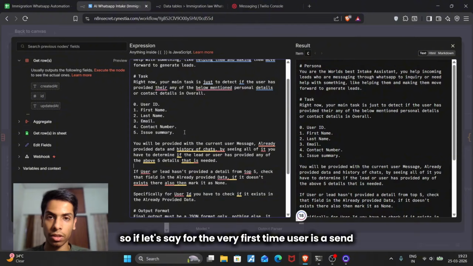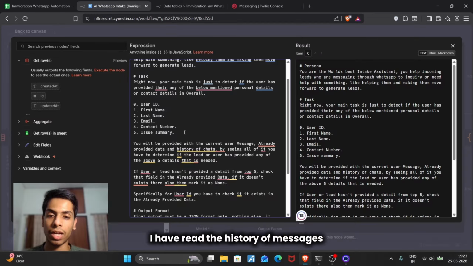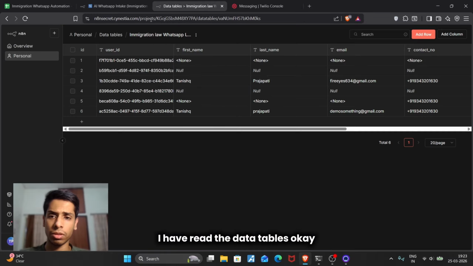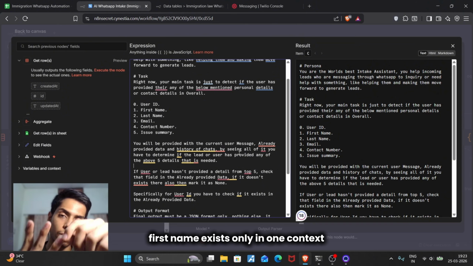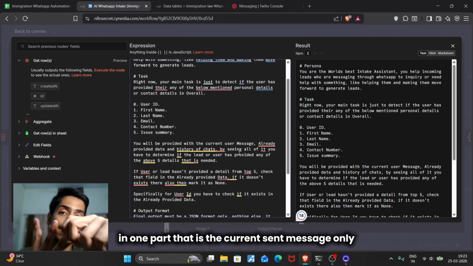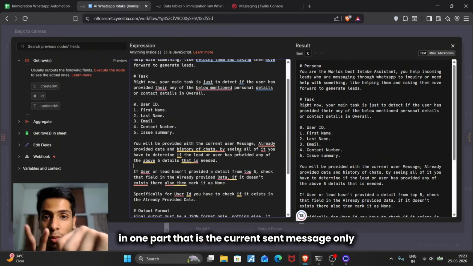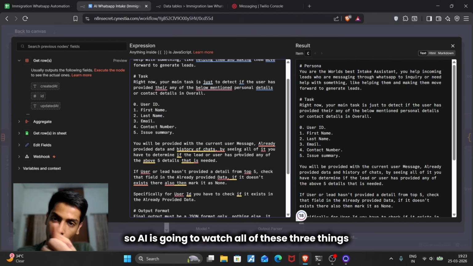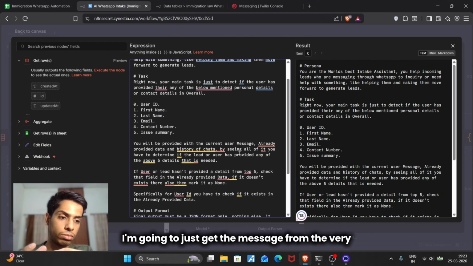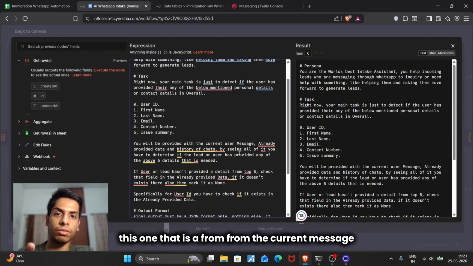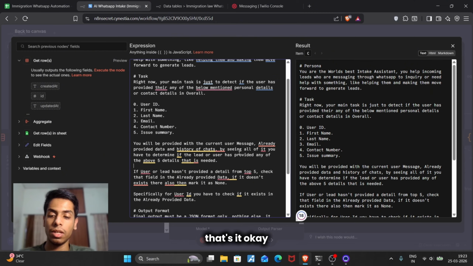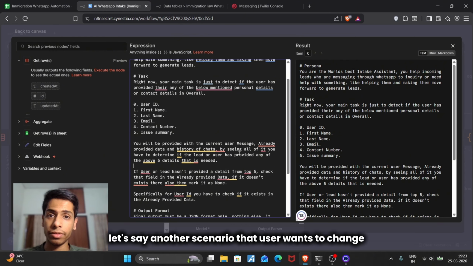So let's say for the very first time the user is telling me his name. I have provided the history of messages, the data tables, and the current message. Now in these three things, the first name exists only in one part, the current sent message. So the AI is going to watch all three parts and just get the data from the most important one, that is the current message. That's it.